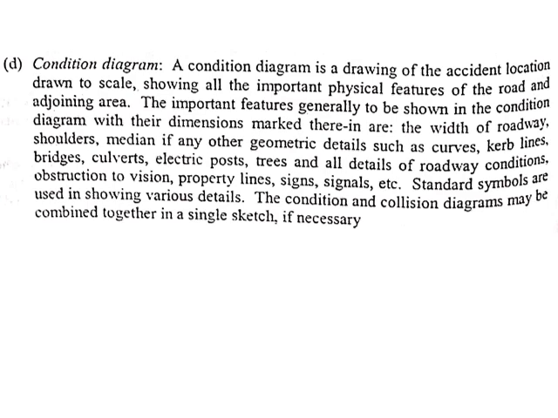Next comes the condition diagram, which is a drawing of the accident location showing the important physical features of the road, like the geometric features or any other entities like property lines, signals, signs, etc.